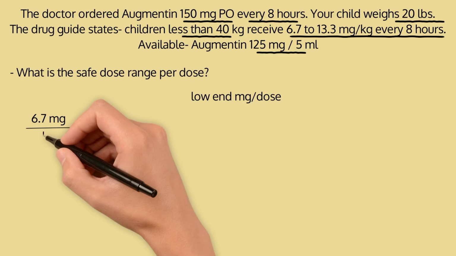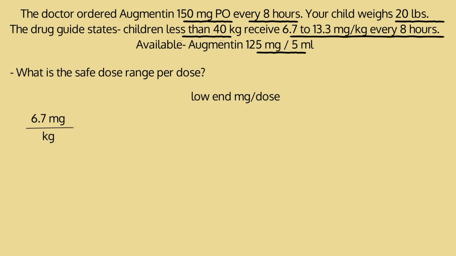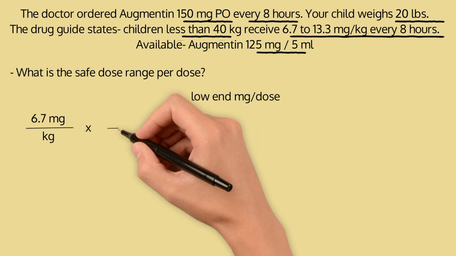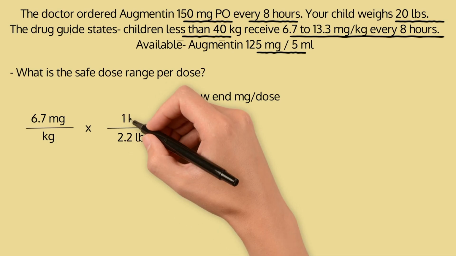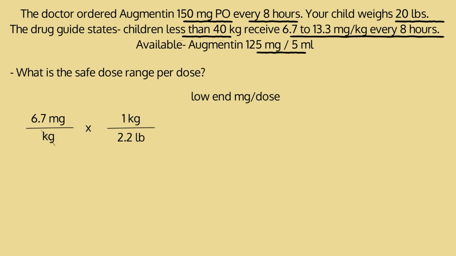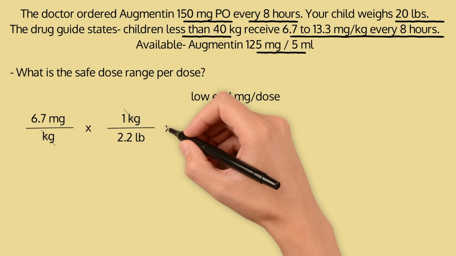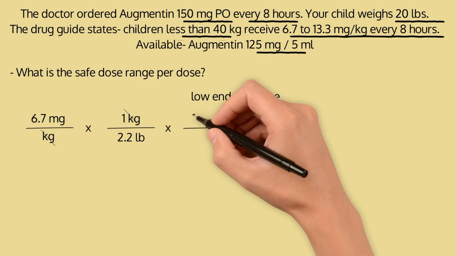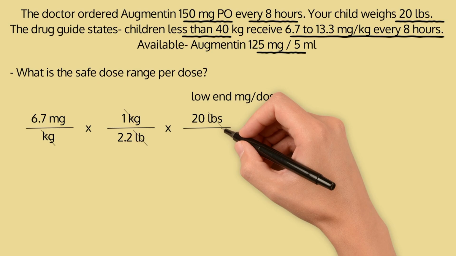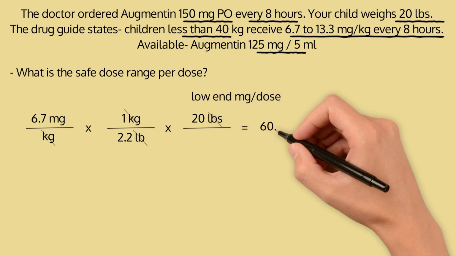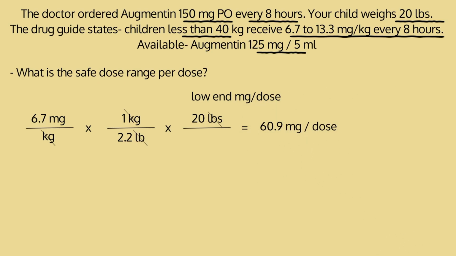So we'll start with what we know. We'll start with the 6.7, which is the low end of the range in milligrams over kilograms. We need to get to milligrams per dose. So when looking at this, we need to cancel out our kilograms. We know that the patient's weight is 20 pounds. That means we need to convert kilos to pounds. So we know that 1 kilogram is 2.2 pounds, canceling out our kilograms. And then we can add in the patient's weight of 20 pounds over 1. That would cancel out our pounds, leaving us with milligrams per dose. When we do the math, 6.7 times 20 divided by 2.2 is 60.9 milligrams per dose.